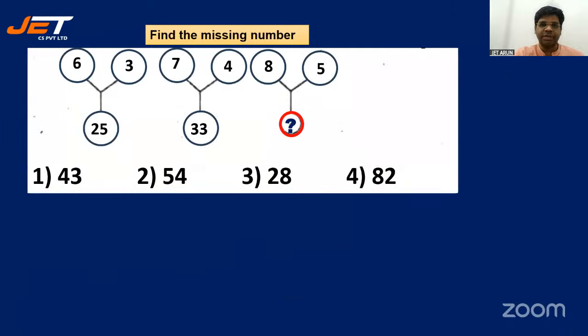Let's go for the next one. Easy, students. 6, 3, 25, 7, 4, 33, 8, 5, question mark. Find out the missing number. We have got a staggering 198 students over here, close to 200. But I'm not getting all the answers. So how do we find the pattern here?